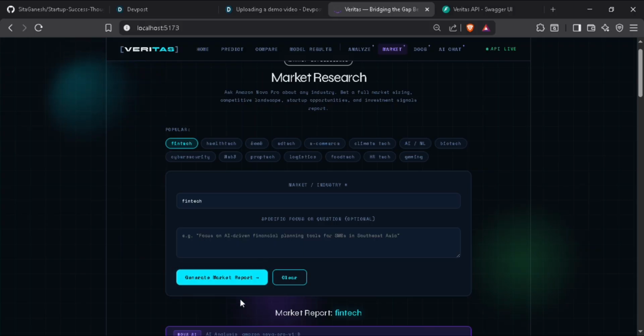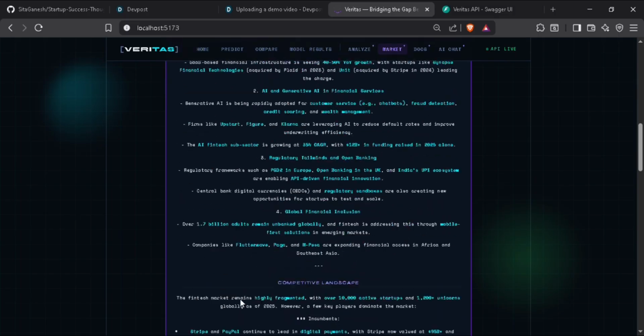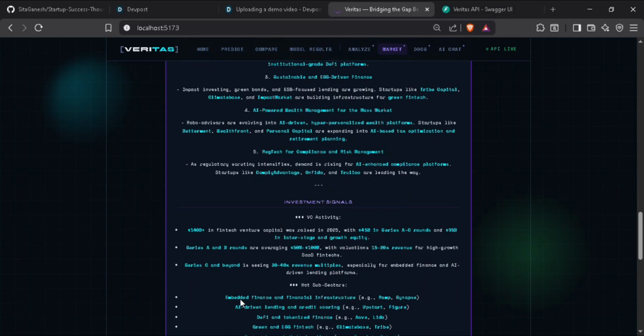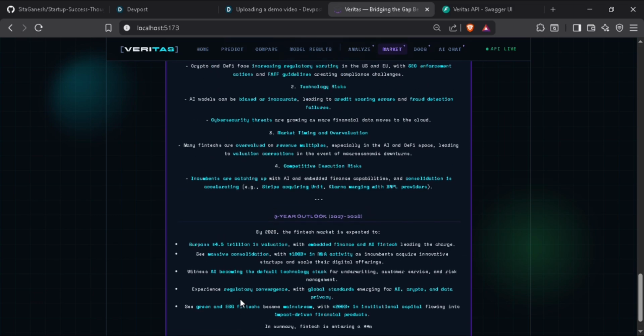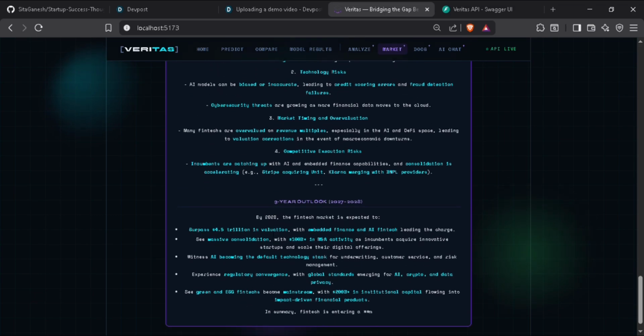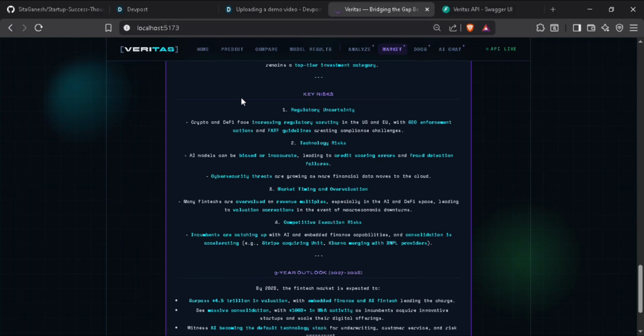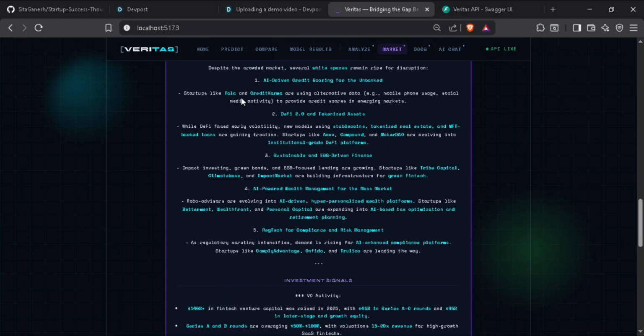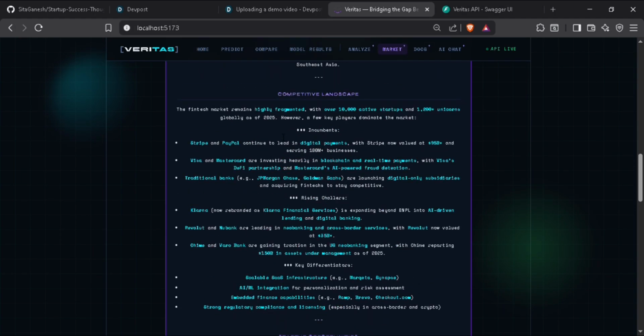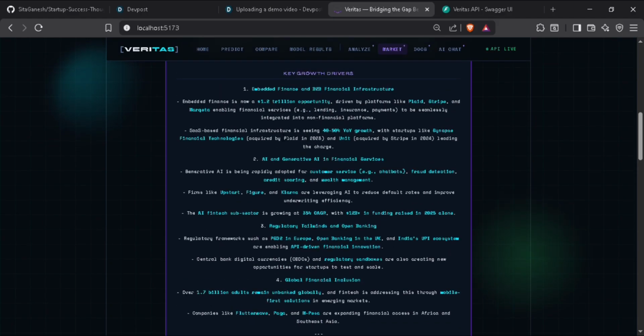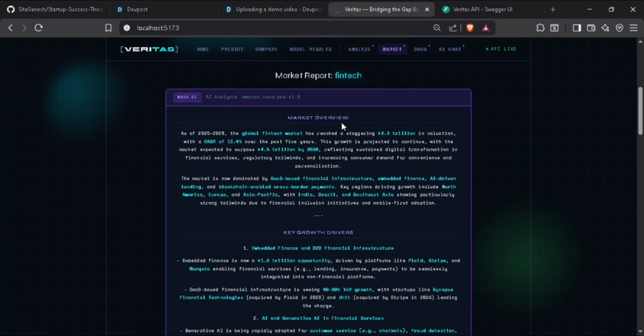Yeah, the fintech market report is generated, and here is the complete information given by Noah AI, and there are also things which help us if risks are involved and everything. That's what we have got in one place. Even though we are doing this many kinds of research, Noah is doing it in one place. Now the key growth drivers are up to here, and it gives a